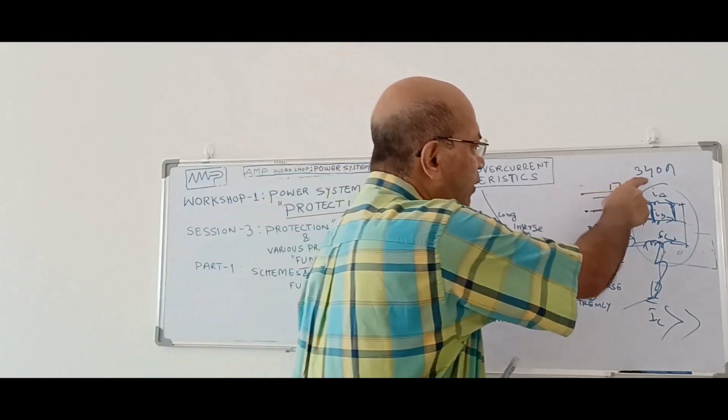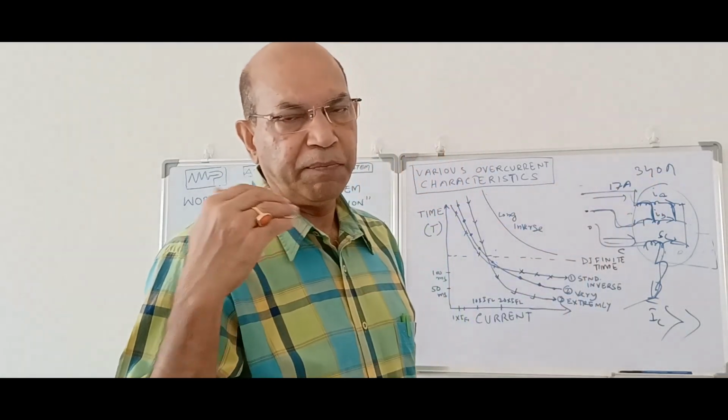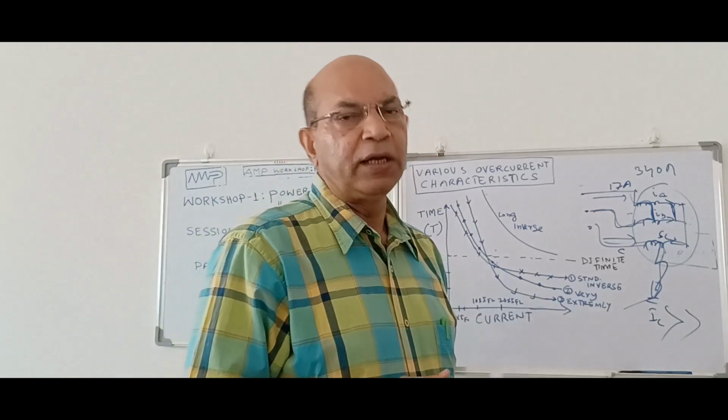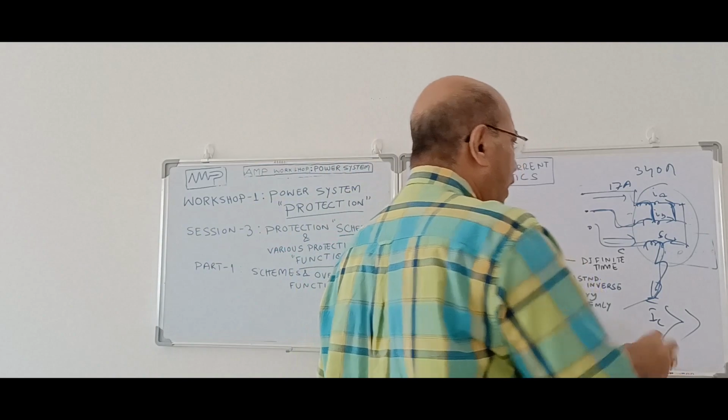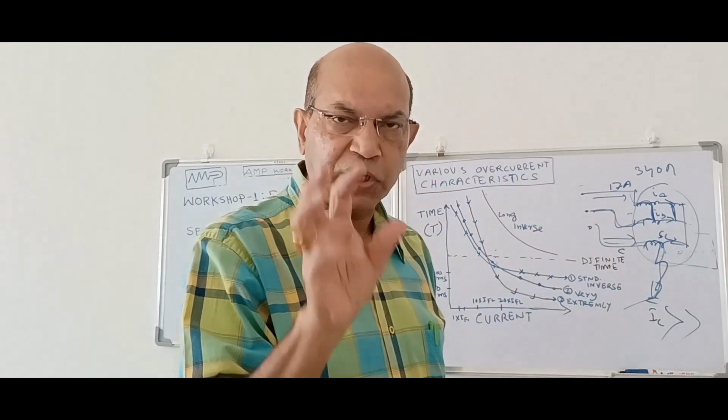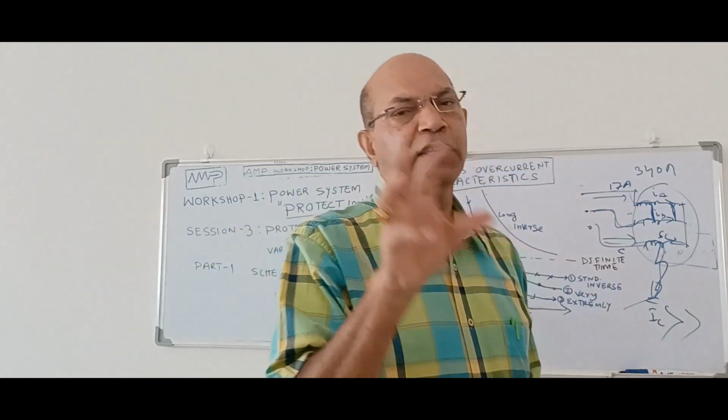This earth fault condition we call either 50N or 51N, depending on the tripping time. Similarly, the overall condition which I said before, we call it 51 or 50. This is the terminology for the overcurrent. So these are the various abnormal conditions, and for each abnormal condition there is a protection. That protection we call protection functions.